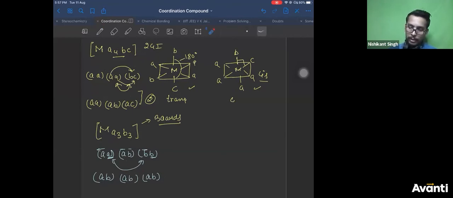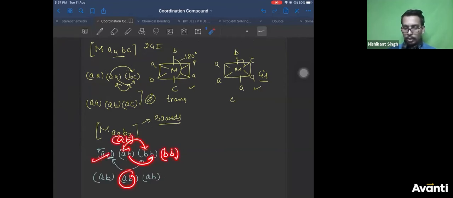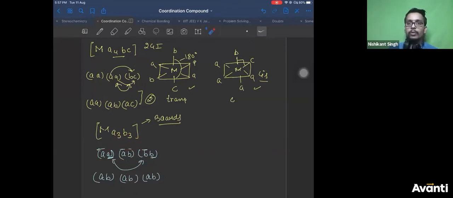Now what is the other possibility? Combine this with this. So AB combines with BB. What will you get? A combines with B to give you AB. B combines with B to give you BB. So you'll get BB and AB, AA as it is. So you'll get same as the first structure, right? So there is no possibility.